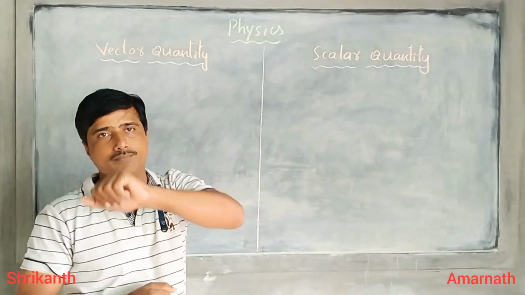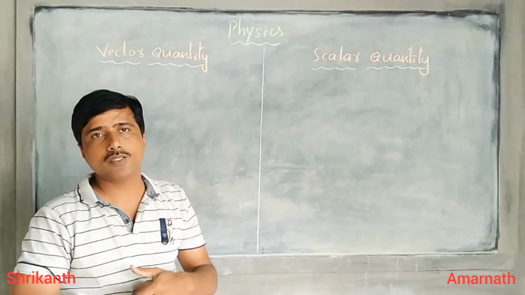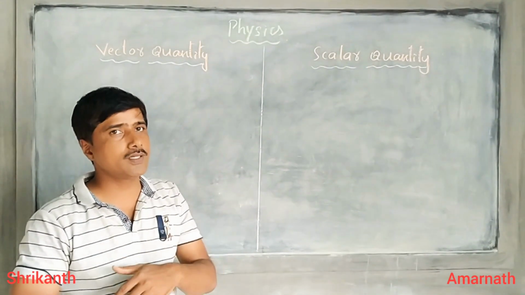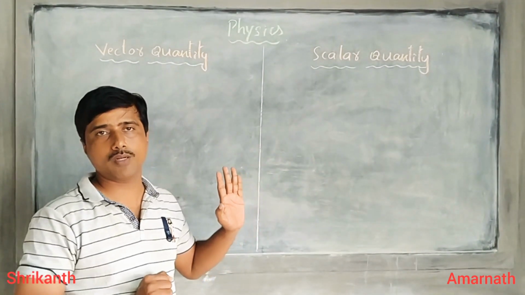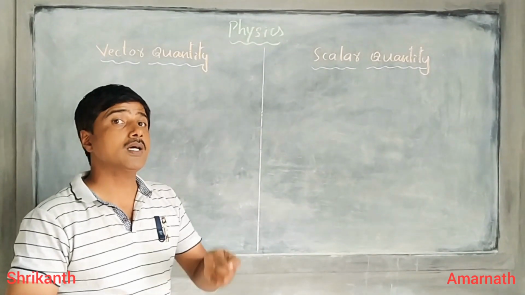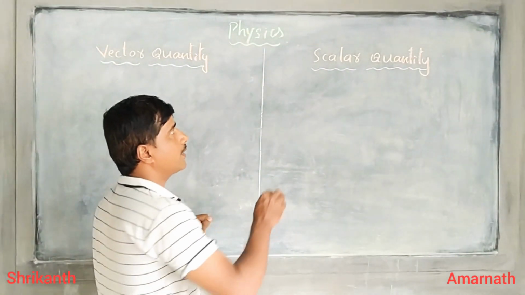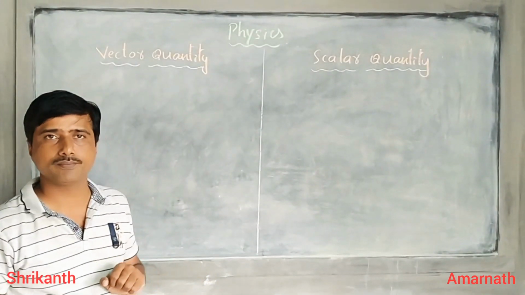The condition which I put across to reach the school: the first condition is you are just reaching the school. How you are reaching, I am not worrying about that. That is only one condition I am putting across. Such parameters are considered as scalar quantity.